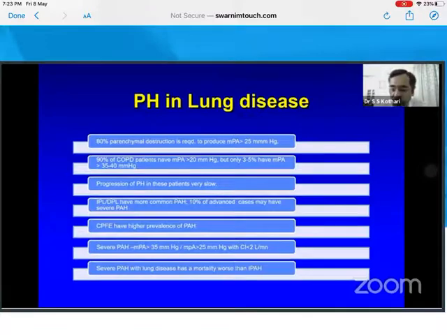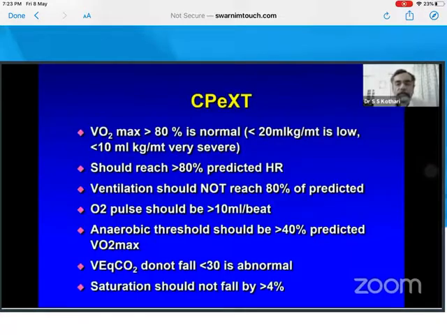So severe PAH in a patient with lung disease is defined as mean PA pressure more than 35, and not more than 50 as we normally do. So worst mortality is seen in people with severe PAH and lung disease together. So much for lung disease.